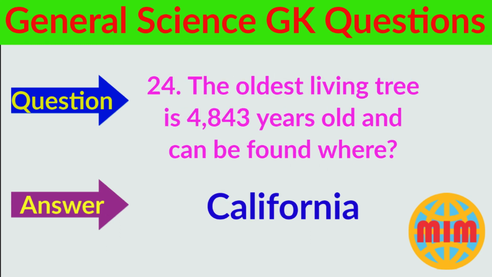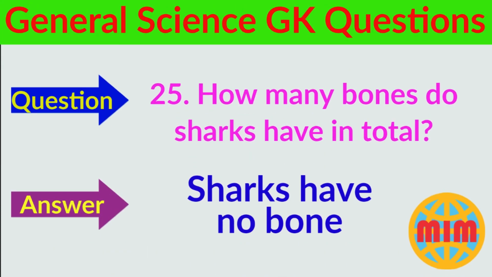Question number 24. The oldest living tree is 4843 years old and can be found where? The answer is California. Question number 25. This is the last question. How many bones do sharks have in total? The answer is there is no bone in sharks.